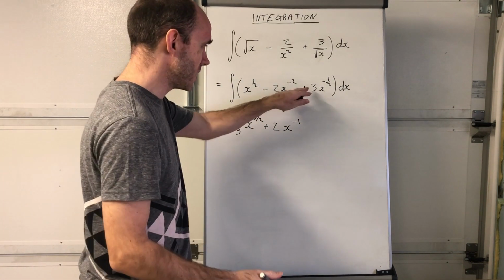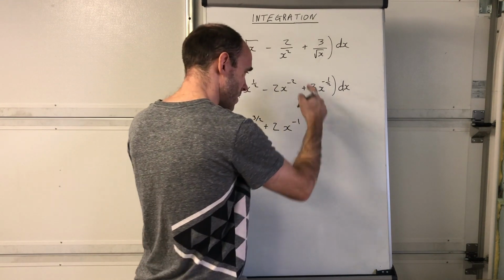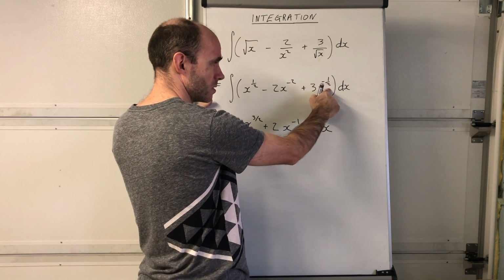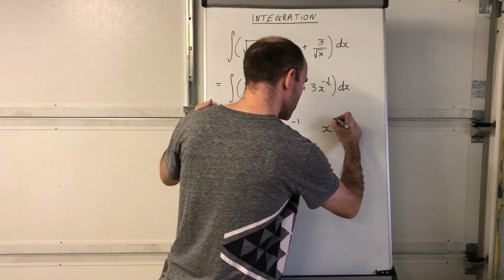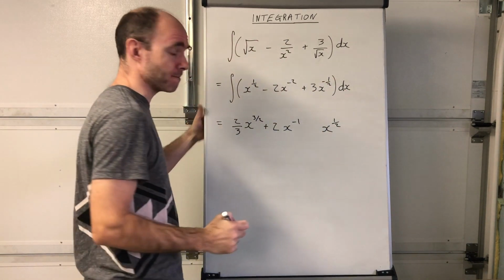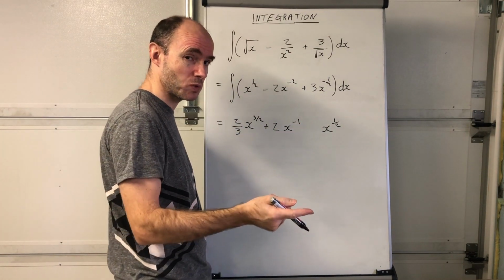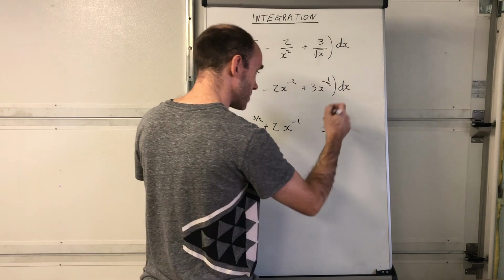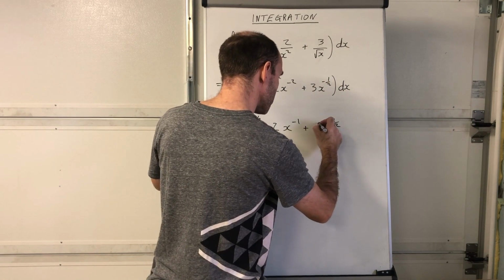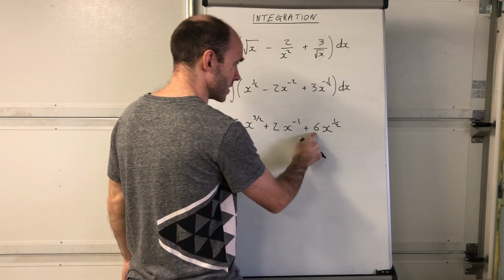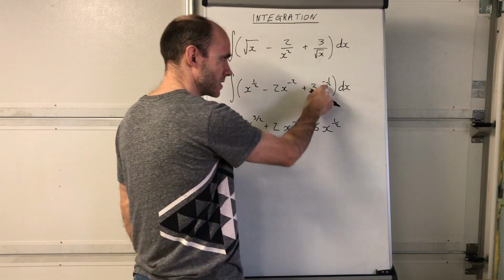Okay, on with the next one. Again, we'll decide whether it's positive or negative at the end. So x to the power of, what's that going to be? -1/2 plus 1 is 1/2. And then divide by that power, divide by 1/2, same as multiplying by 2. +3 times 2 is going to be +6. Check by differentiating. So 1/2 times 6, 3, decrease by 1, -1/2, great.